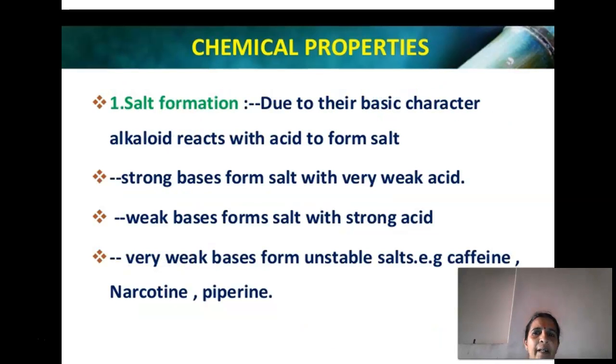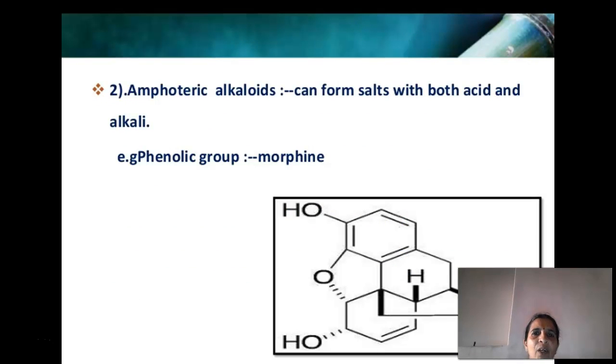Due to their basic character, alkaloids react with acid and form salts. Strong bases form salts with weak acids, weak bases form salts with strong acids, and very weak bases form insoluble salts, for example caffeine, narcotine and piperine. Amphoteric alkaloids can form salts with both acids as well as alkali. An example is morphine, which contains a phenolic group.